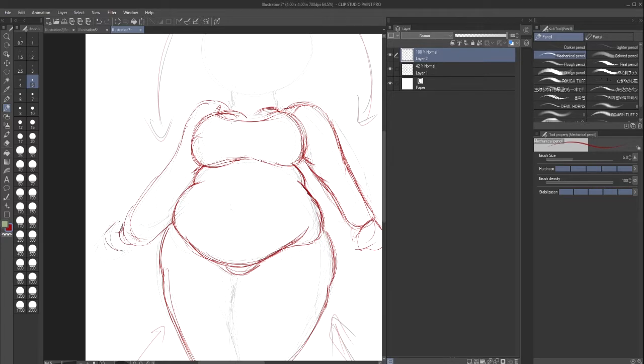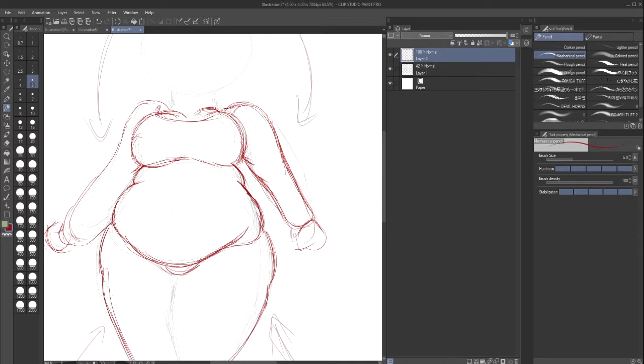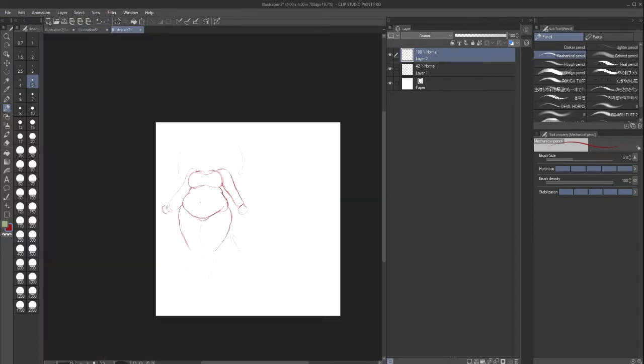Okay. I'm not drawing hands because I'm bad at drawing hands. I'm avoiding doing that. Well, I'm not bad at drawing hands. I just don't like drawing hands because it takes too much time. So it is what it is. So yeah, something like that. See how much easier it looks, differently from before?